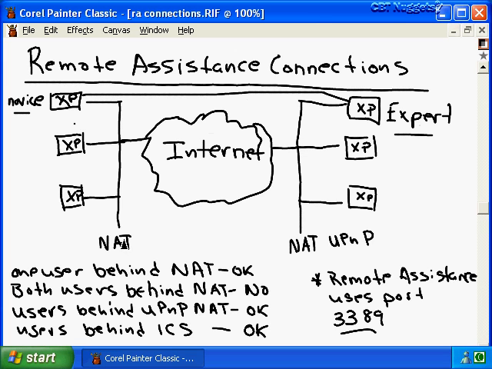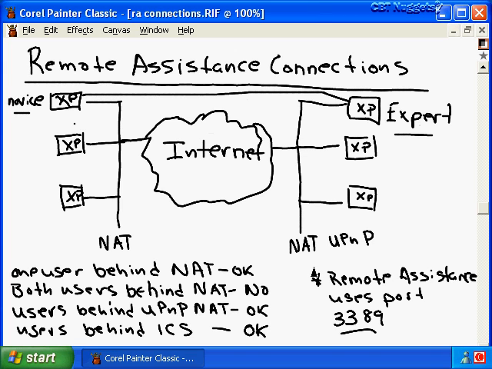And there are two types of NAT devices that we can get: a non-universal plug-and-play NAT device and a universal plug-and-play NAT device, represented by a UPnP. A non-universal plug-and-play NAT device would effectively block port 3389, which is going to prevent our remote assistance session from taking place.